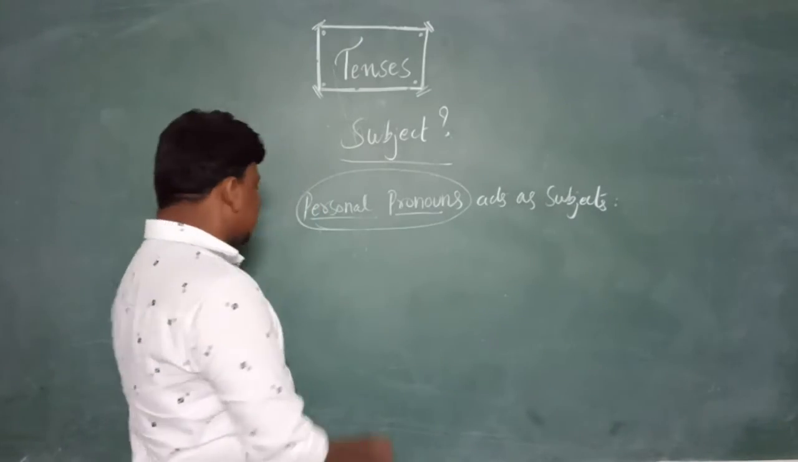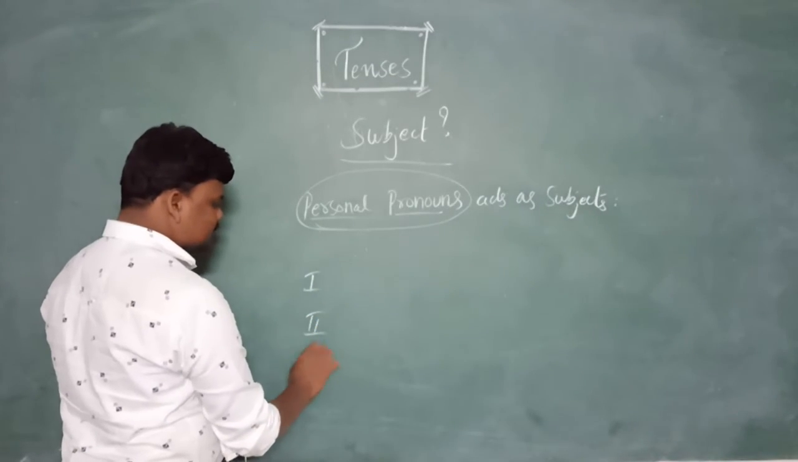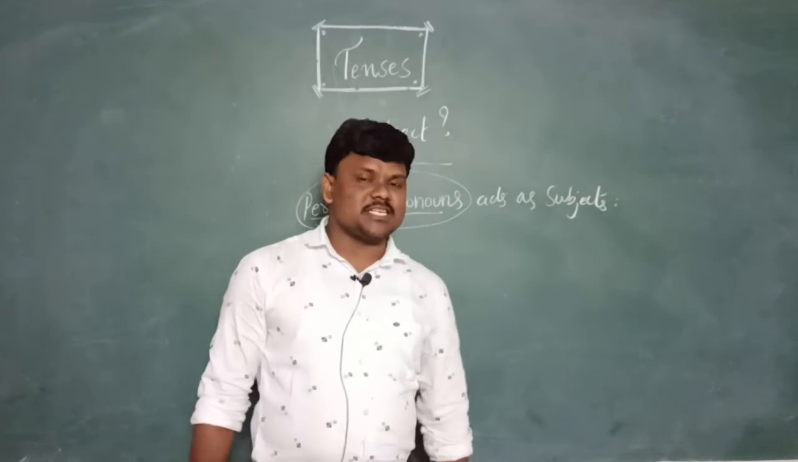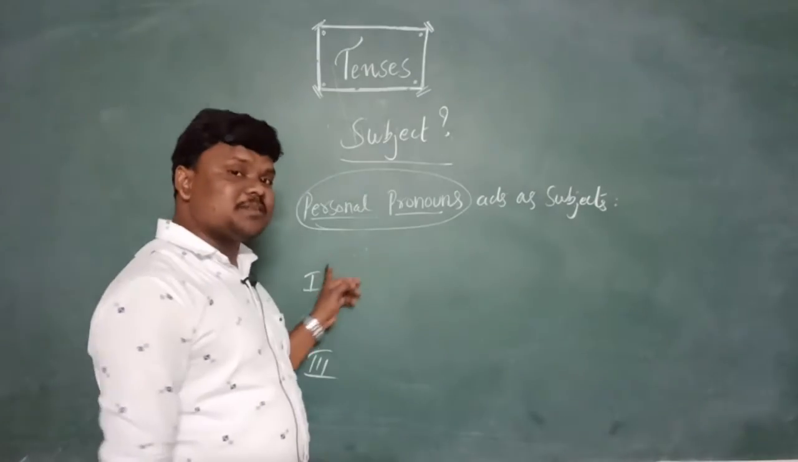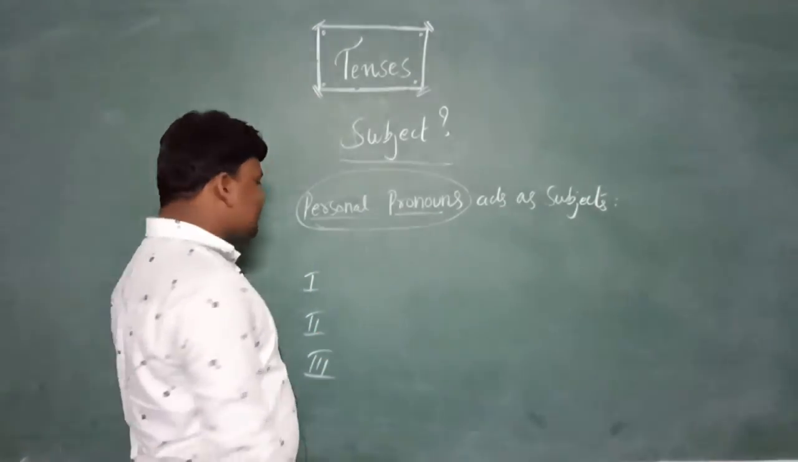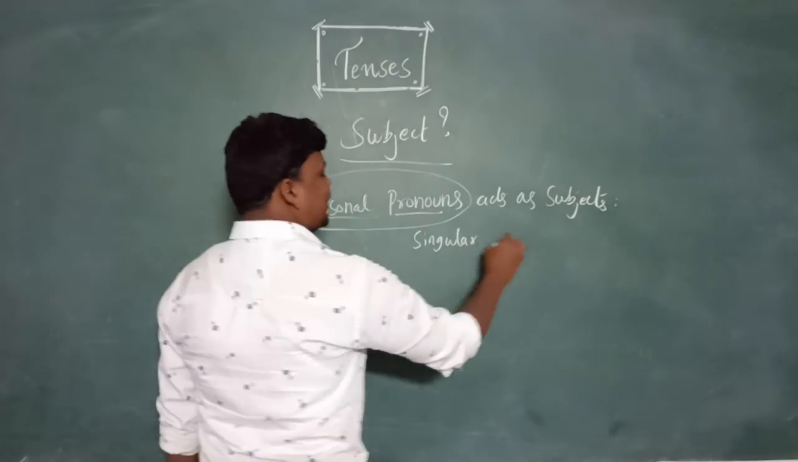There are three persons in English: first person, second person, third person. I hope you learned this in the previous classes. In this, again, there are singulars and plurals.